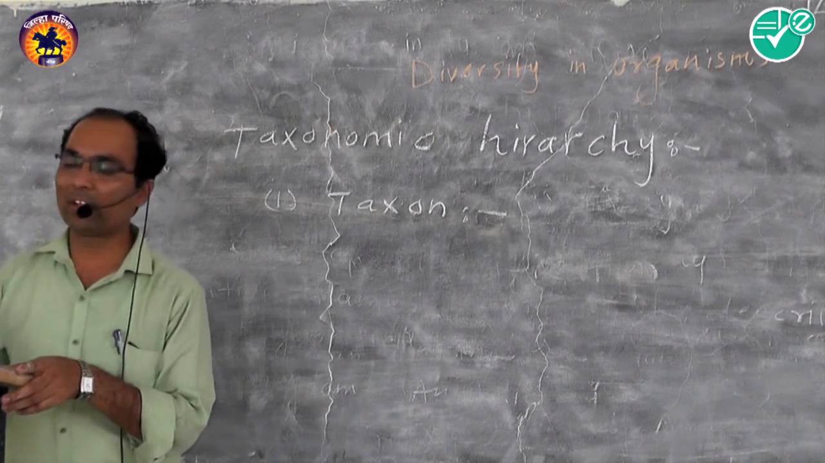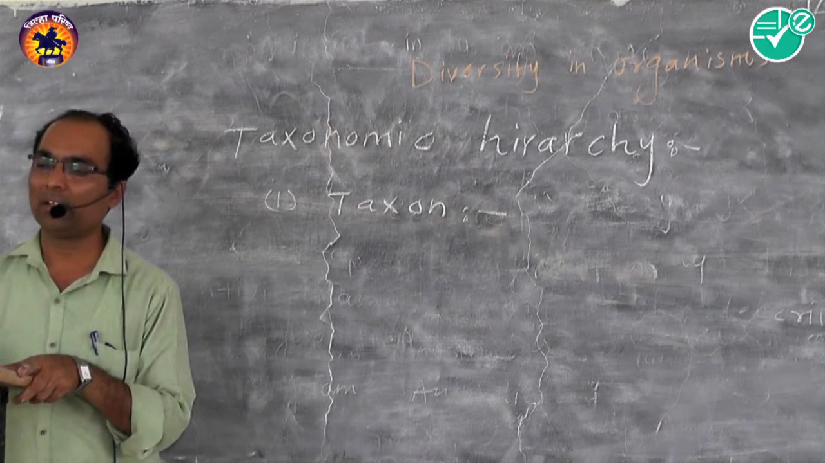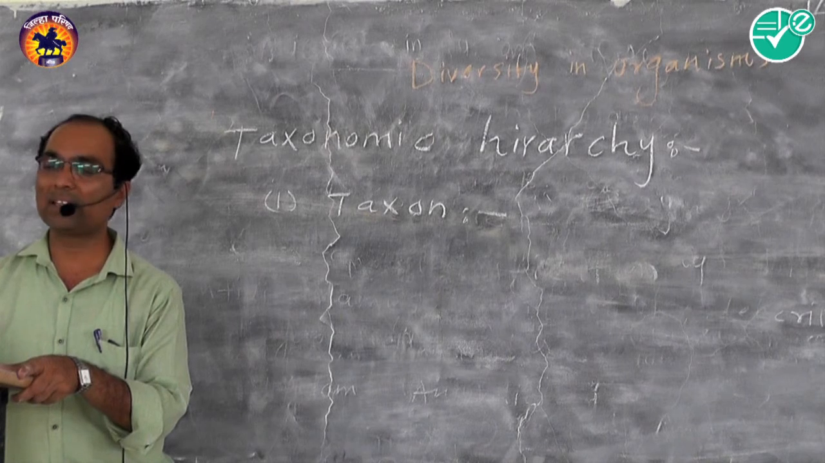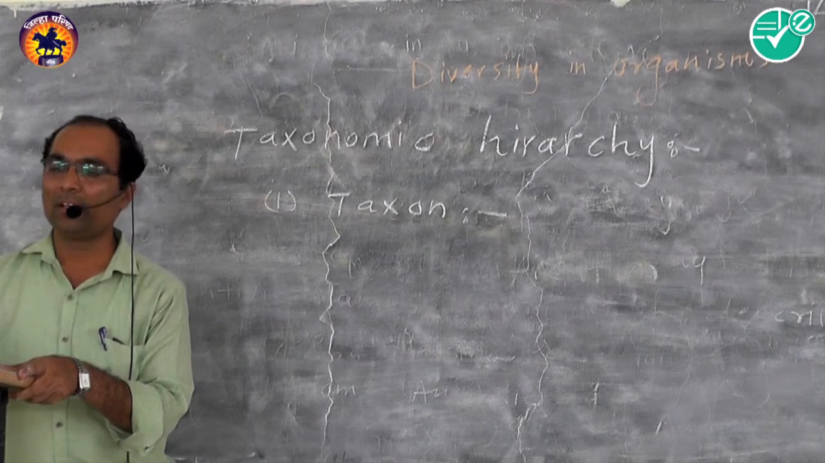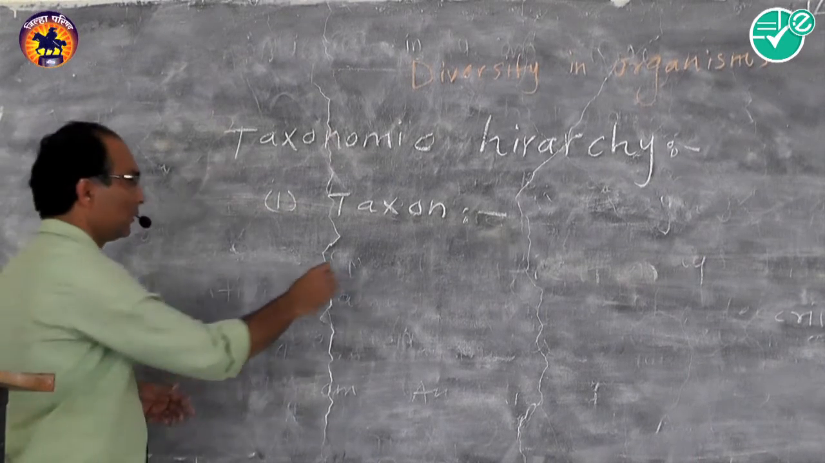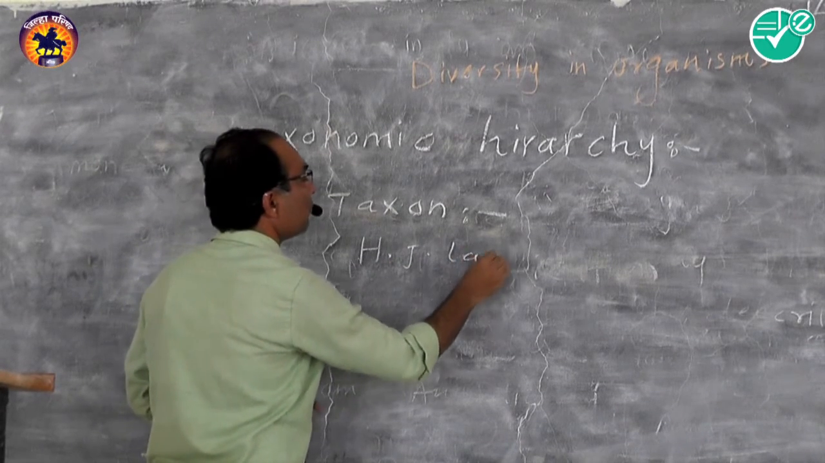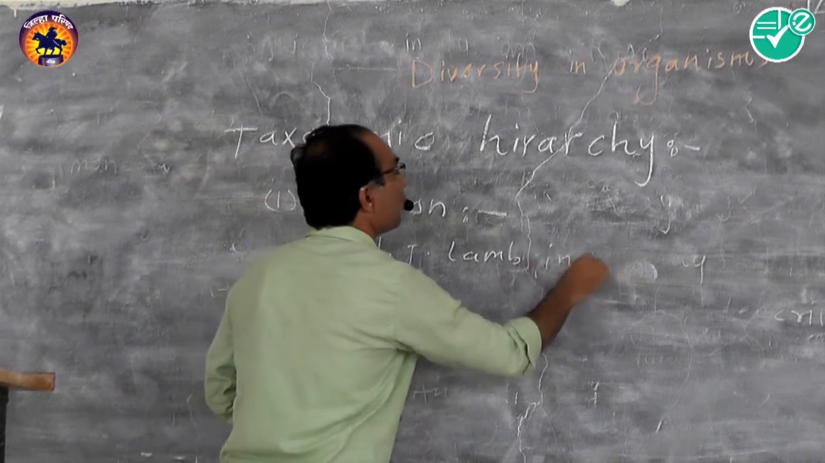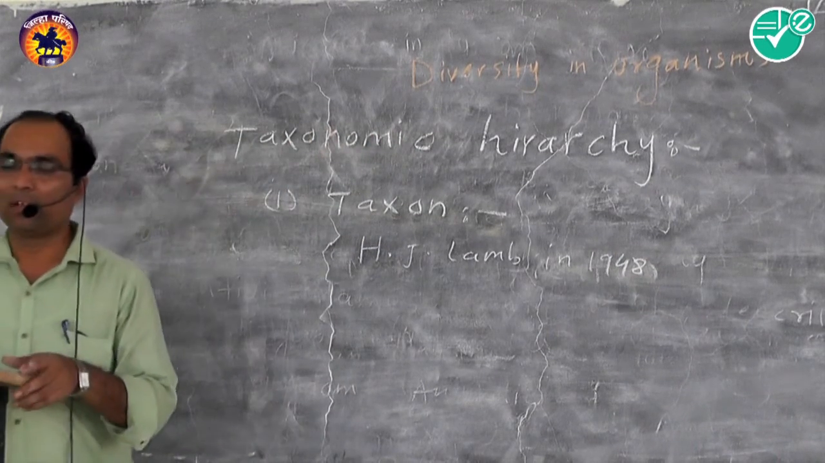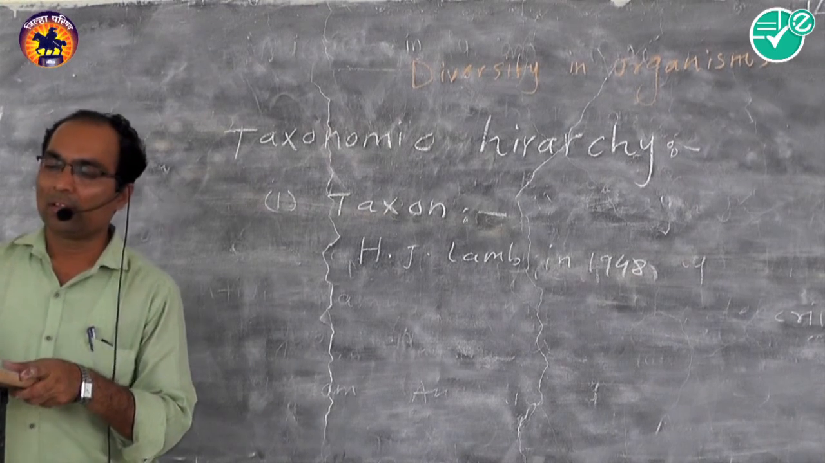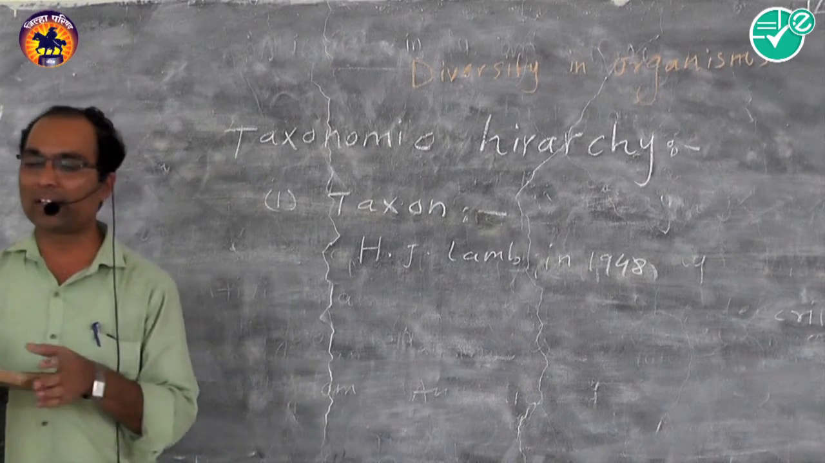Taxon is a group of living organisms, plural taxa, which is used to represent a concrete or basic unit of classification. The term taxon was coined by H.J. Lam in 1948 for plants, like Plantae, Animalia, Monera, Protista, like this.